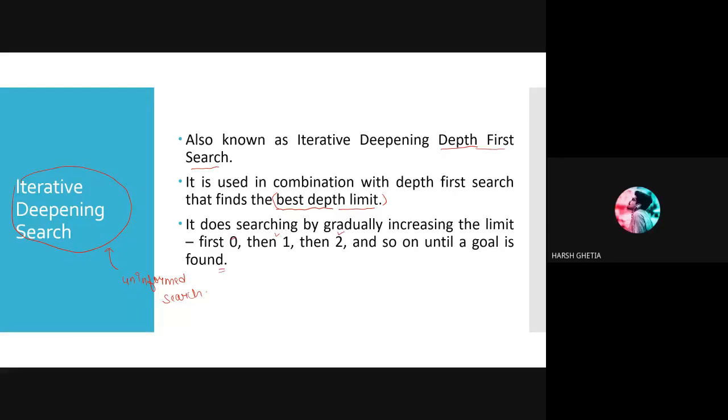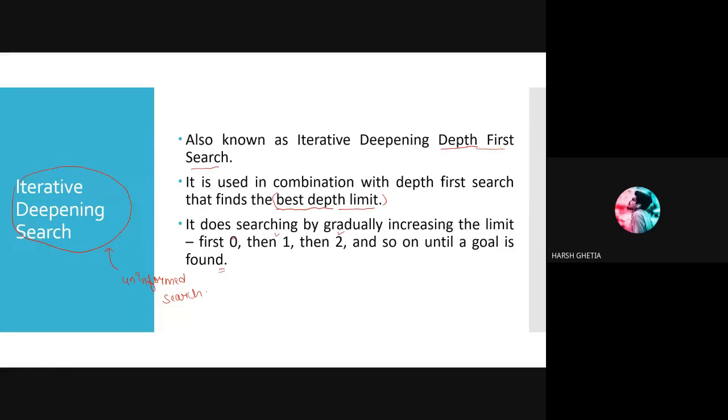It takes the benefits of both BFS and DFS. It does the searching gradually by increasing the limit. First it will traverse 0, then 1, then 2, and so on, until the goal is found.